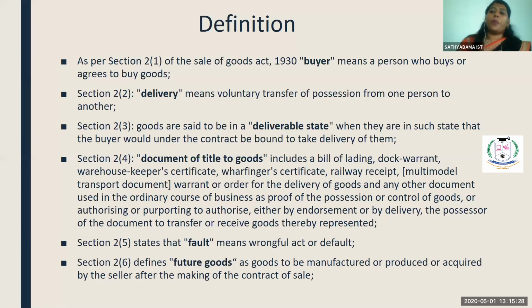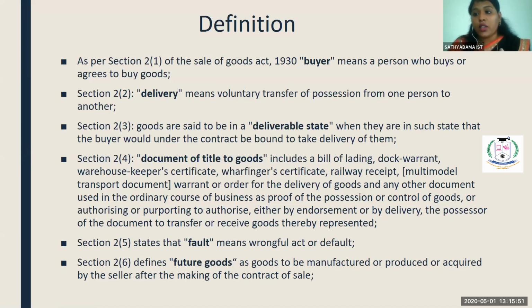Once you transfer the custody or the possession of goods from one person to another person, it leads to delivery of goods. The third one speaks about the deliverable state, how the goods delivered by the seller should be.